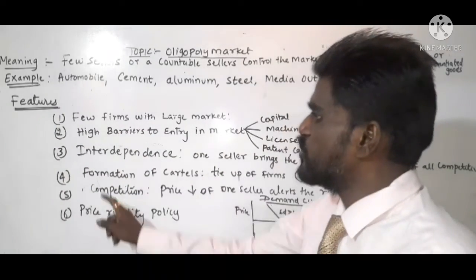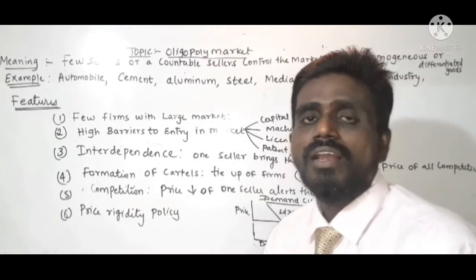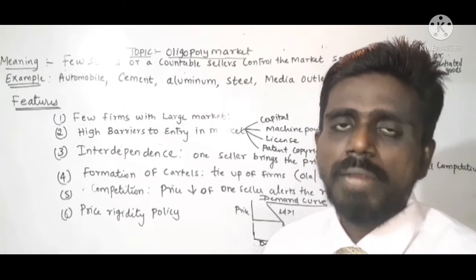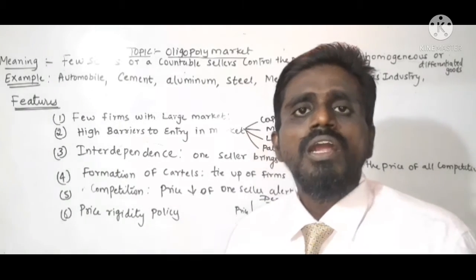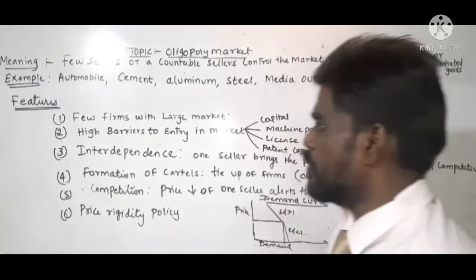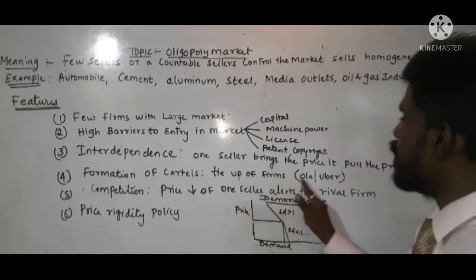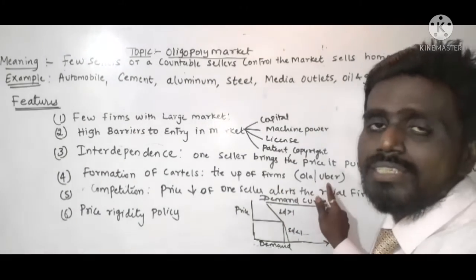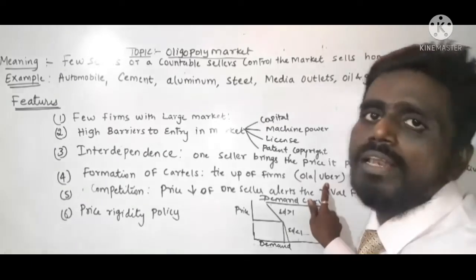Now the third feature is what? Formation of cartels. What is the meaning of cartel? Cartel means what? Tie-up of firms. I'm talking firm means what? Individual firm. Industry means what? Combined group of firms. That is called industries. Understood? So formation of cartel means tie-up of firms. Example: Ola, Uber, they had a tie-up among themselves to avoid future losses.